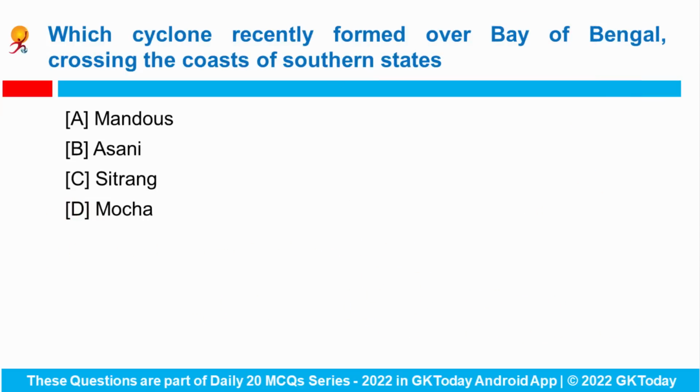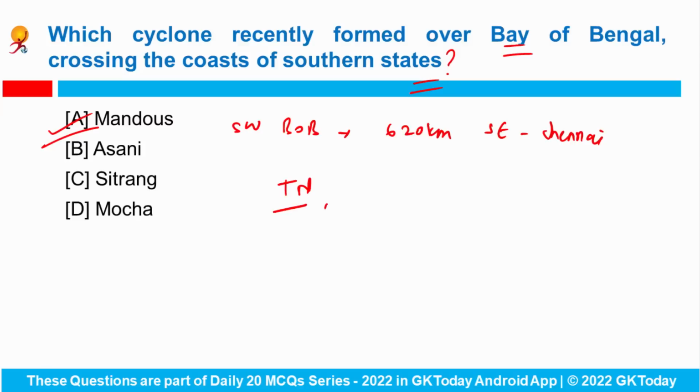Fine. Next question is, which cyclone recently formed over Bay of Bengal, crossing the coast of southern states? So Cyclone Mandus lies over southwest Bay of Bengal, about 620 kilometers southeast of Chennai, and the storm is likely to cross the coast of North Tamil Nadu, Puducherry, and some parts of Andhra Pradesh that lies between Puducherry and Sriharikota.